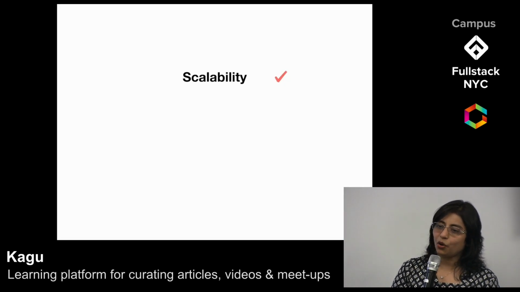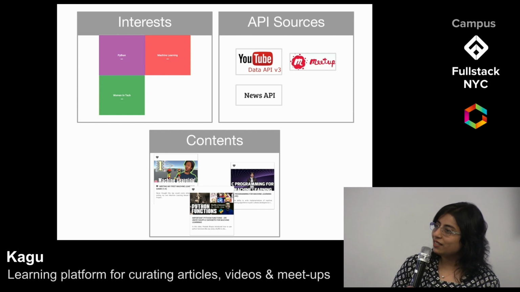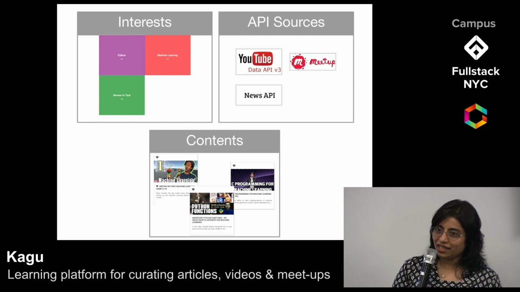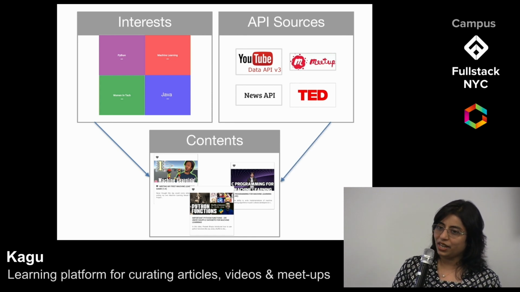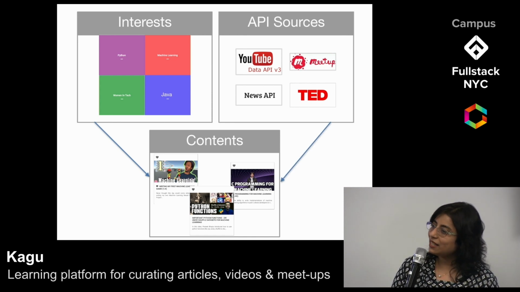For this, we normalized our interest and API source models to factor in scalability and make it easy to integrate more interest and API sources in the future. For example, with this schema, we can easily incorporate an API source and start pulling content from that source.